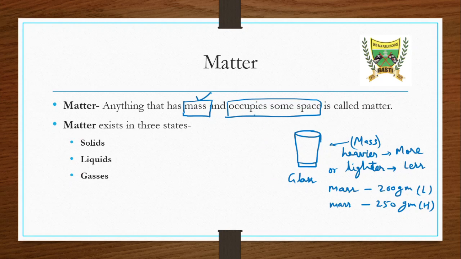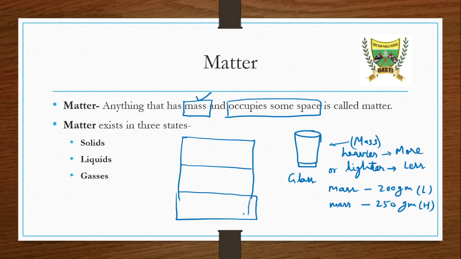Now suppose we have to check whether it occupies some space or not. You have seen that whenever you place a glass on a rack, suppose this is your kitchen rack, and on this rack you have to place a glass, or you have to organize all these things.